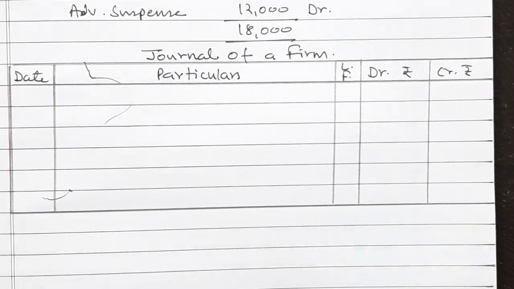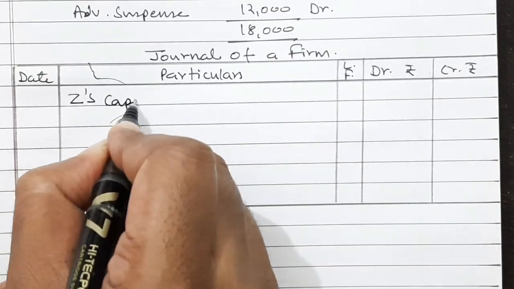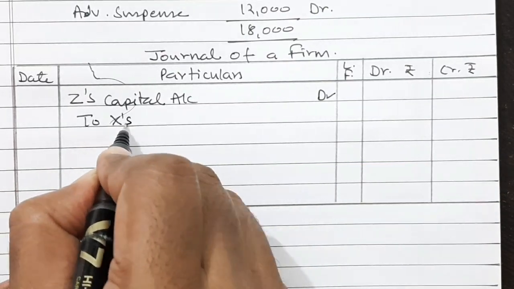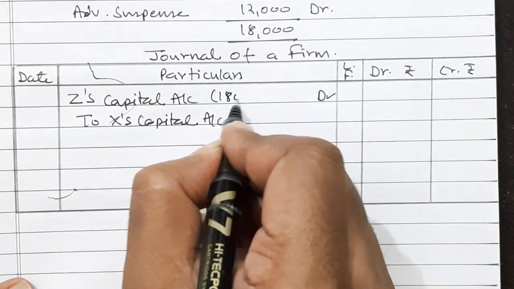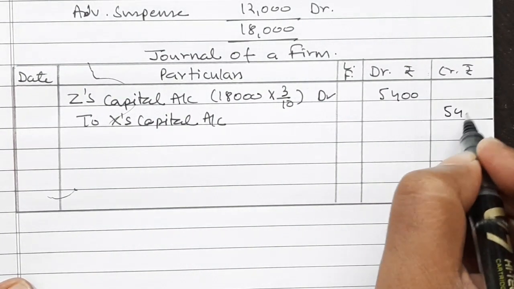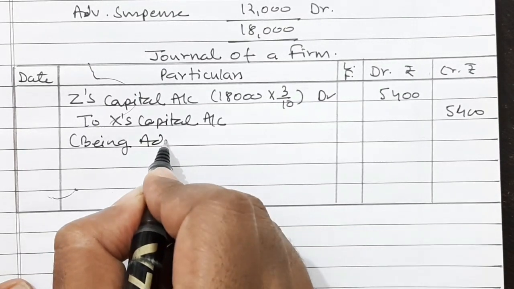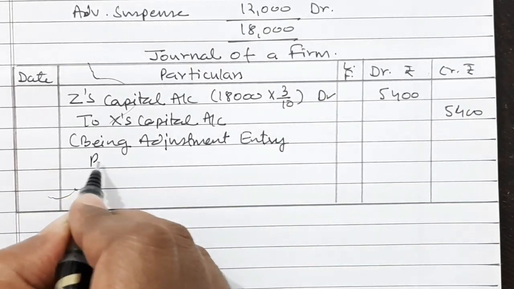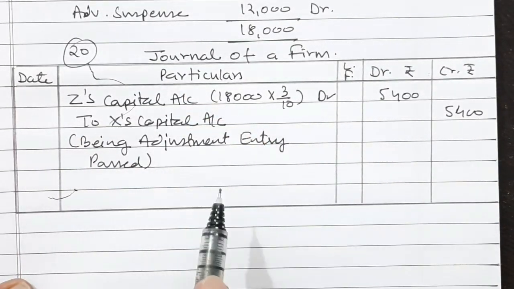So the journal entry will be Z's capital account debited to X capital account, and the amount is 18,000 into 3 by 10, that is equal to 5,400, being adjustment entry passed. So that is the solution of question number 20, journal entry.